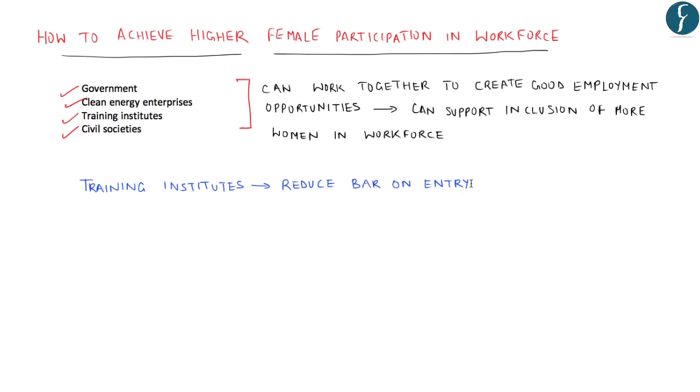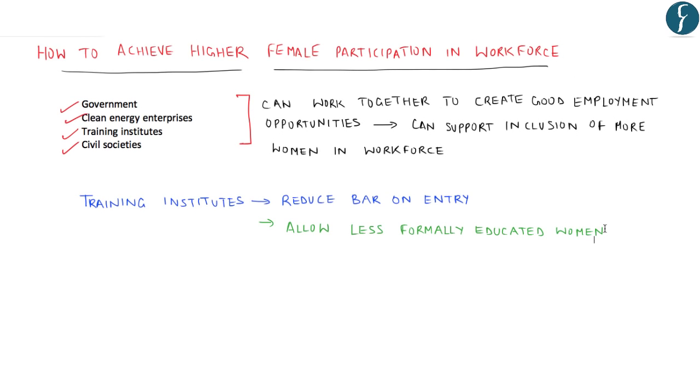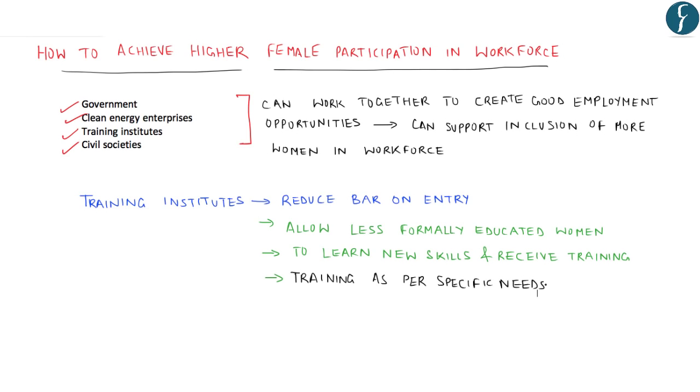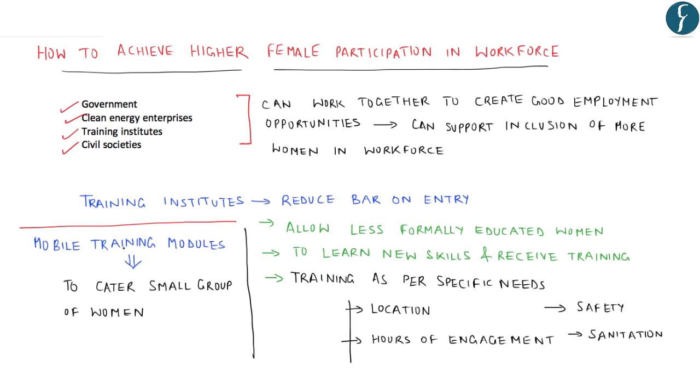The training institutes could reduce the bar on entry, thereby allowing less formally educated women to learn new skills and receive training. The training should be customized to respect specific needs like location, hours of engagement, safety, and sanitation. In this respect, mobile training modules can be constituted in remote areas which can cater to small groups of women.